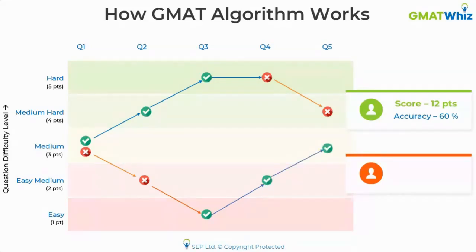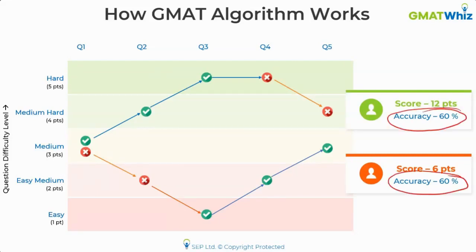Now, what happens in this case? Look at his score. This student scores just 6 points, but the accuracy of both these students is exactly the same. And that's what I want you to understand. A lot of students come to me and say that I'm actually getting 80% of my questions right when I'm solving OG questions. But when I take a mock test, my score is very, very low.